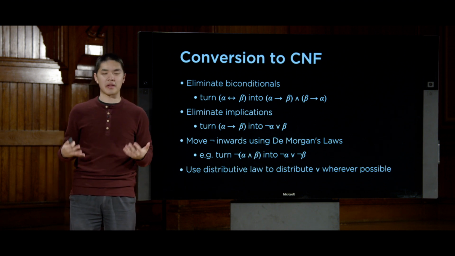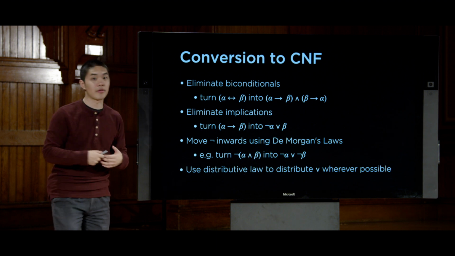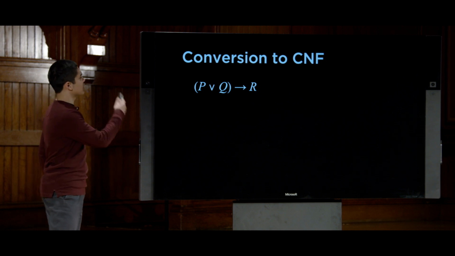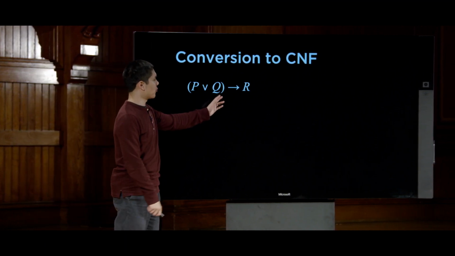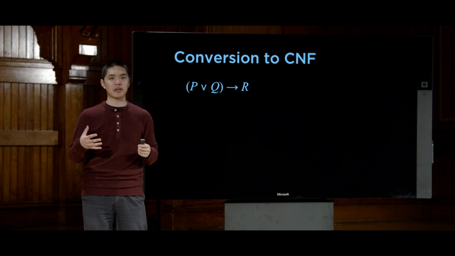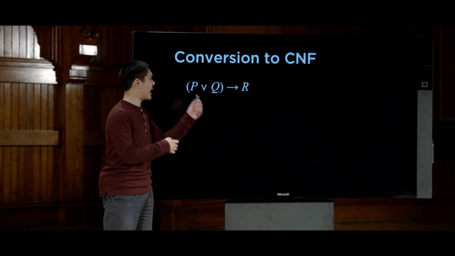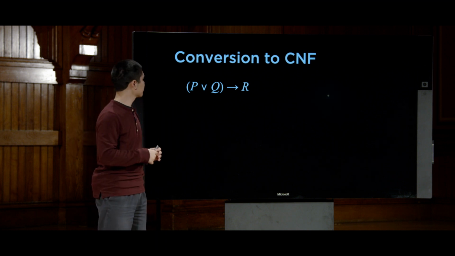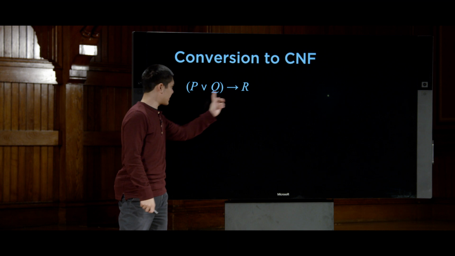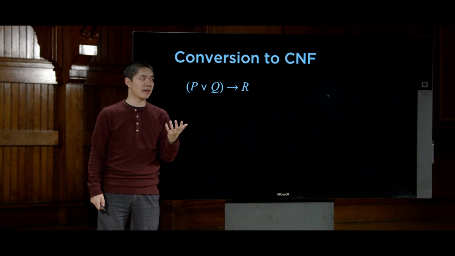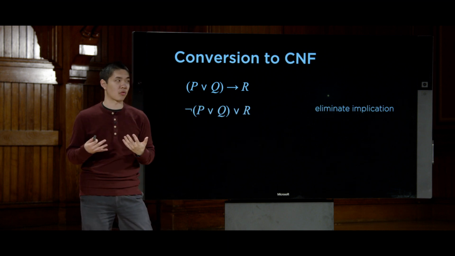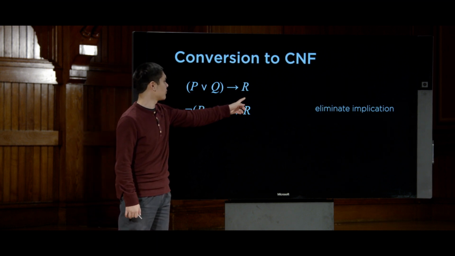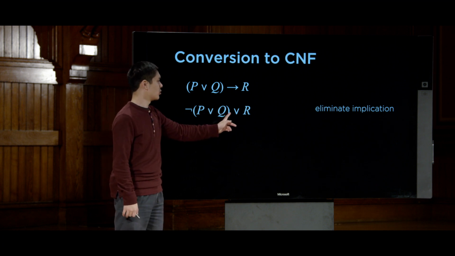And let's now take a look at an example of how we would do this and explore then why it is that we would want to do something like this. Here's how we can do it. Let's take this formula, for example: P or Q implies R, and I'd like to convert this into conjunctive normal form, where it's all ands of clauses, and every clause is a disjunctive clause. It's ors together. So what's the first thing I need to do? Well, this is an implication, so let me go ahead and remove that implication. Using the implication inference rule, I can turn P or Q implies R into not (P or Q) or R.